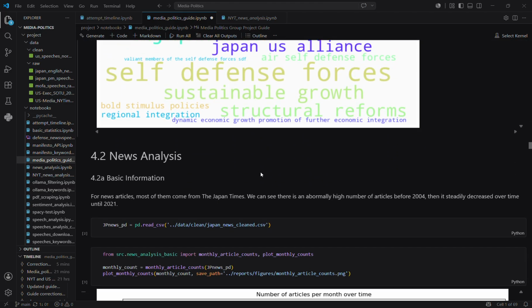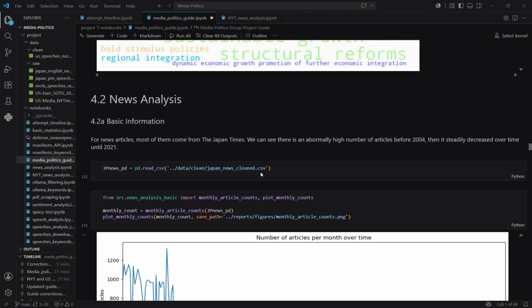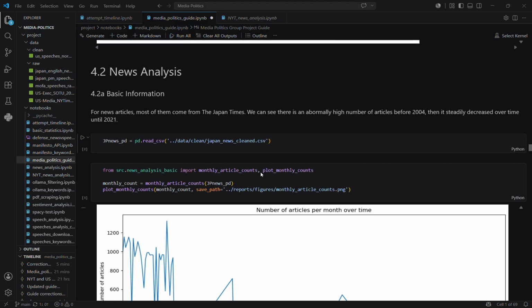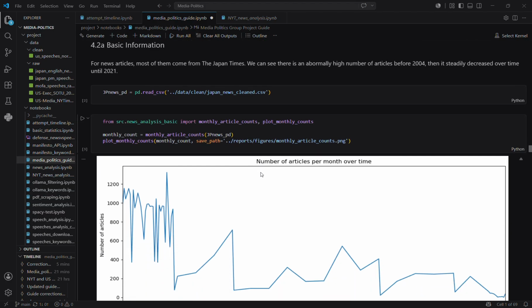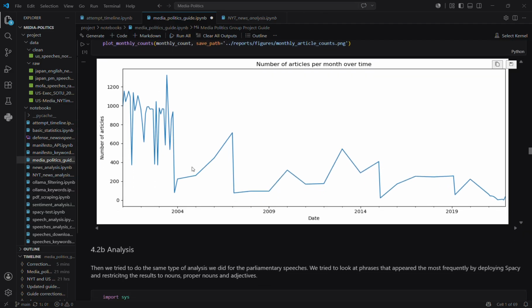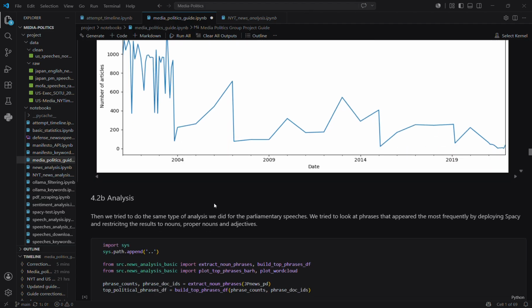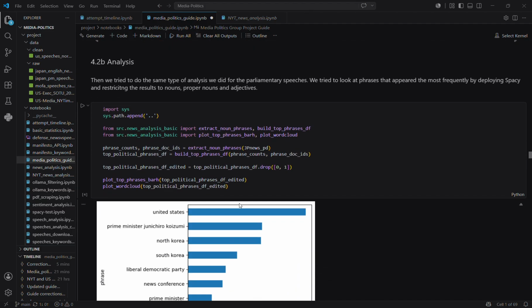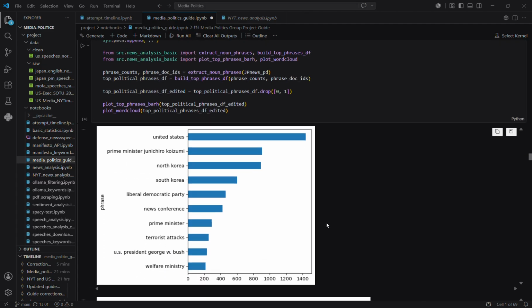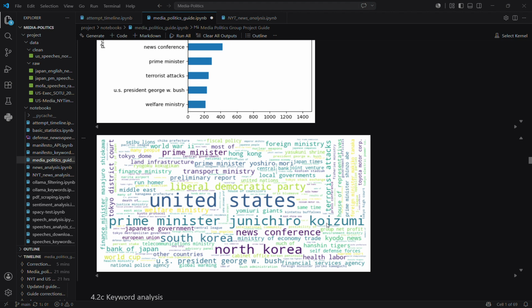Secondly, we're going to do the same thing with the Japan Times. As with speeches, we will use spaCy to look at the phrases that appear the most frequently. Again, this is the number of articles per month. We see there's a sudden drop in 2004. And again, the most common combination of words is the United States. And this is the word cloud.